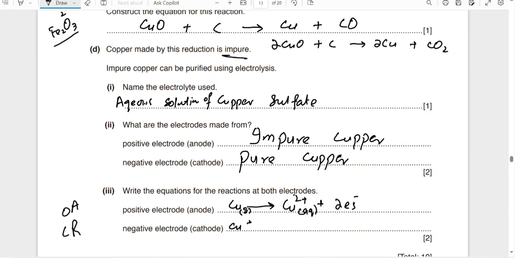Now Cu2+ aqueous, 2 electrons are added into it. So reduction takes place. Gain of electrons is called reduction and loss of electrons is called oxidation. So it becomes Cu solid, copper solid. It will be deposited on the cathode.